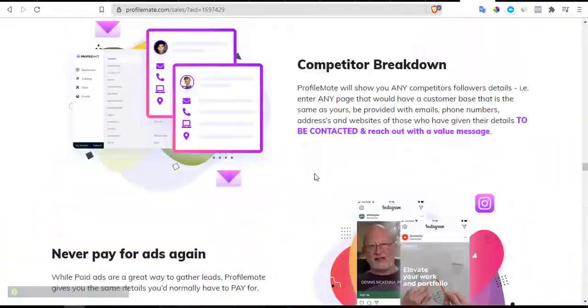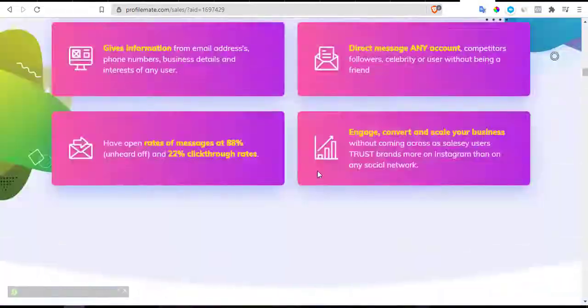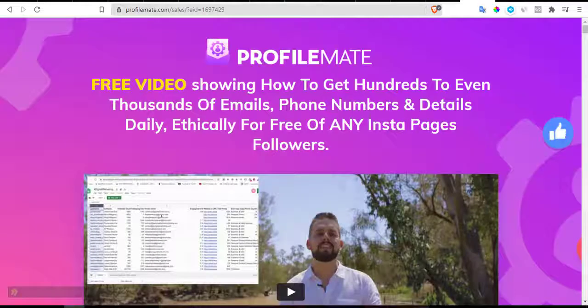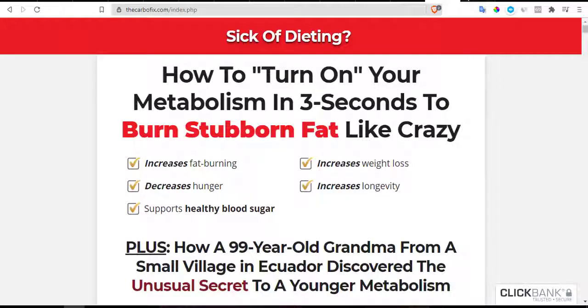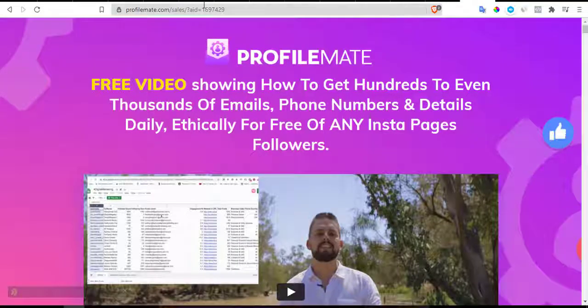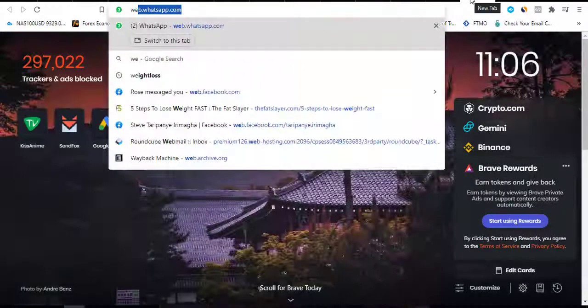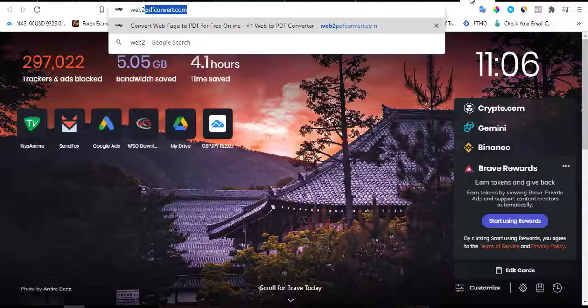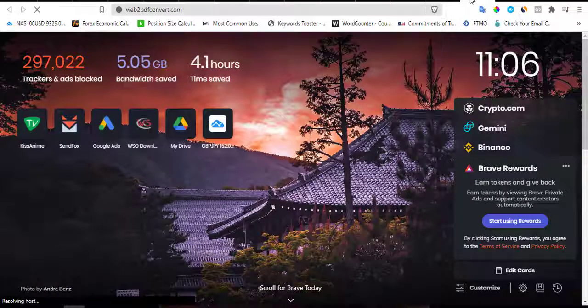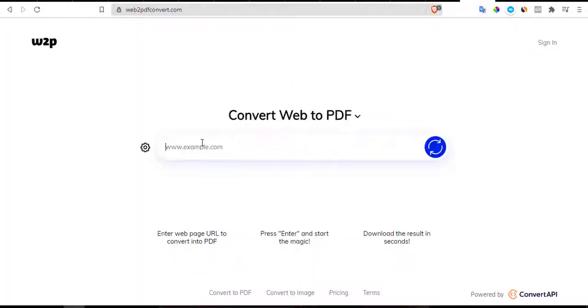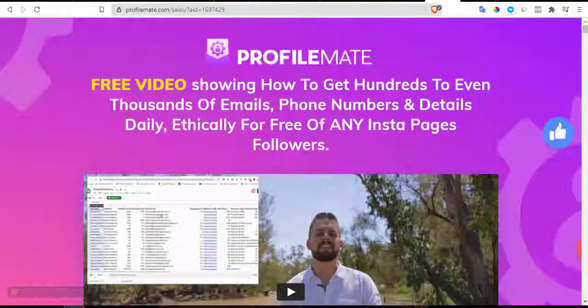Alright. So when you get the sales page of your affiliate product and you find out that it's very long, so let us use ProfileMate now. What you're going to do is you're going to go to a website called web2pdfconvert.com. Or you can search for it. It's going to bring up something like this. Then you copy the URL of the domain.